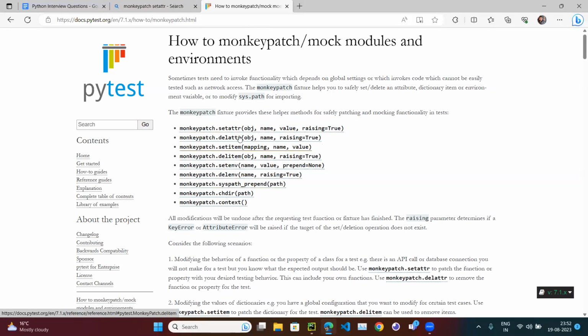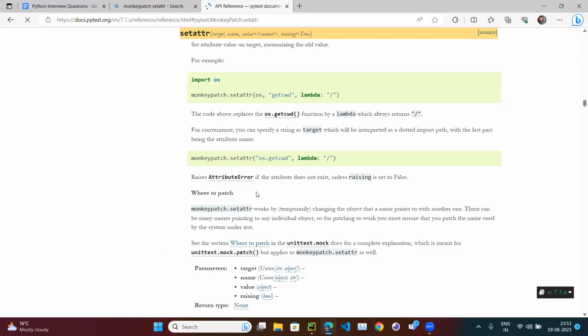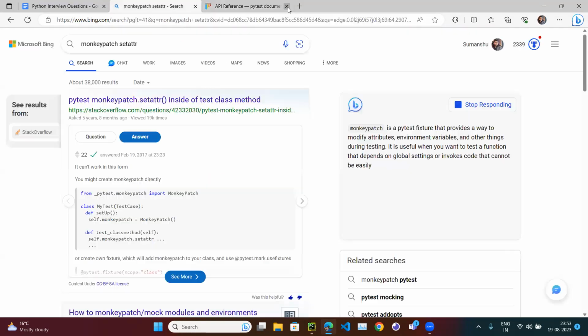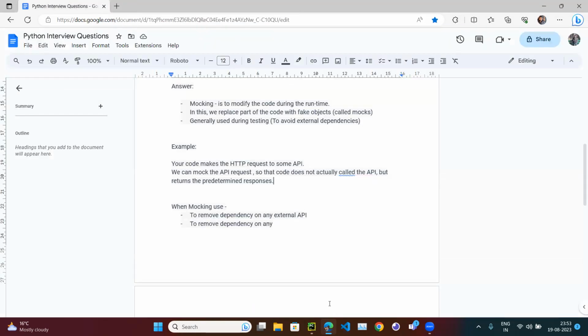It only has these kinds of functions: setattr, delattr, setitem, setenv, delenv. Setenv and delenv are for when you have to mock some environment variables. Similarly, setattr takes the object, name, value, and raising=True. It sets the attribute value on the target, memorizing the old value. So whatever value we have to mock, basically we have to replace it. That's it. So we have to use monkeypatch.